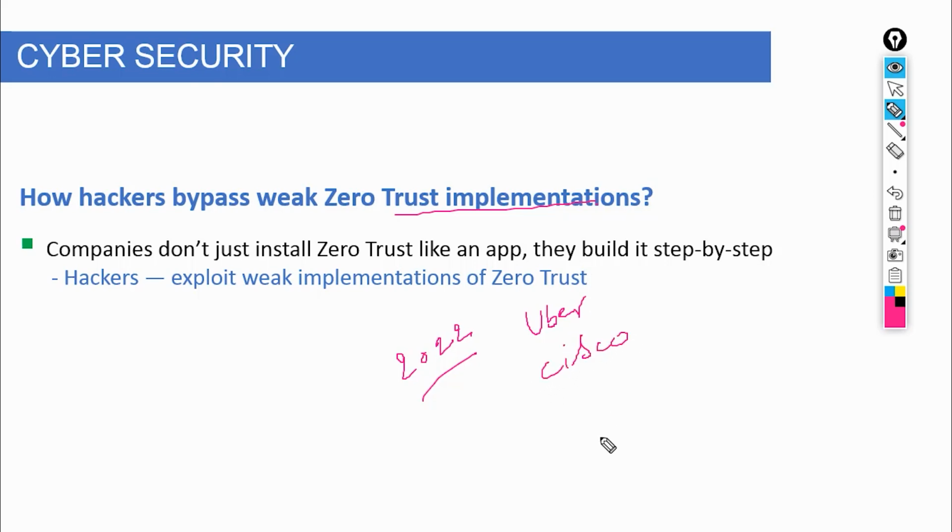Around the same time, breaches tied to Cisco and Twilio followed a similar pattern, not breaking zero trust, but quietly bypassing weak implementations of it. The truth is, most companies don't lose because the model fails. They lose because of small gaps attackers know how to exploit. In today's video, we're breaking down exactly how hackers bypass weak zero-trust systems, scenario by scenario.